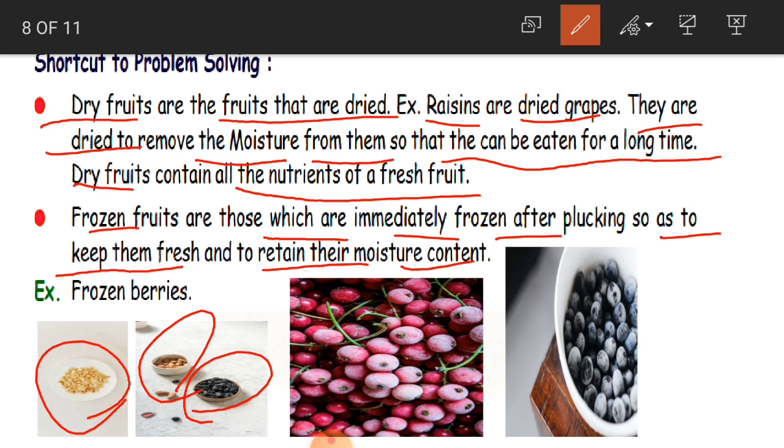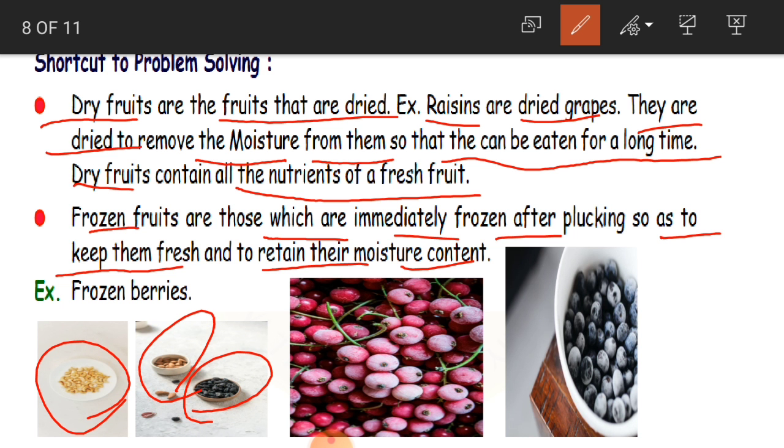And frozen fruits are those which are immediately frozen after plucking so as to keep them fresh and to retain their moisture content. Frozen fruits, children. You might have seen these in the superstores. If you go to any superstore, you will see one frozen corner where you get all frozen fruits, frozen vegetables, frozen products in one corner. They are preserved in the freezers. How do they preserve this? After plucking the particular fruit or vegetable, they just keep it in the freezer so that they remain fresh and they retain their moisture content.